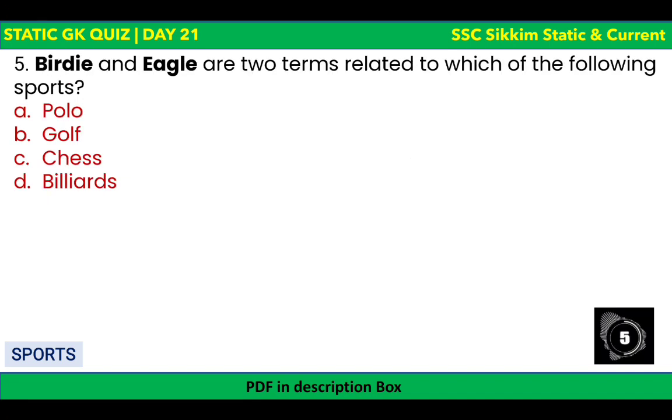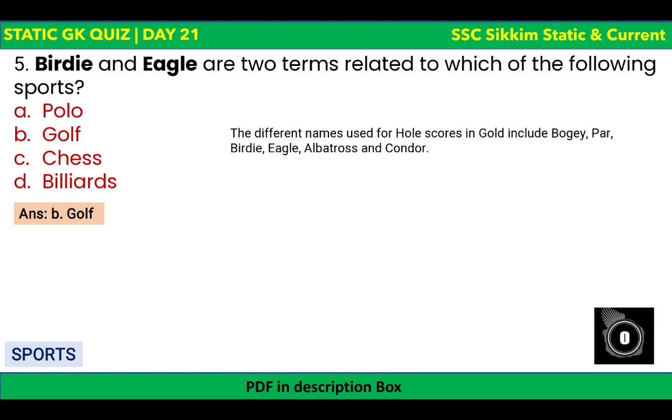Let's go to the next question. Birdie and Eagle are the 2 terms related to which of the following sports? Polo, golf, chess or billiards? The options are there and your time begins now. The time is over. The correct answer to this question is golf. So birdie and eagle are the 2 terms related to golf.